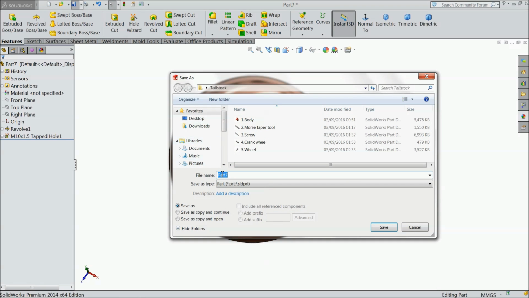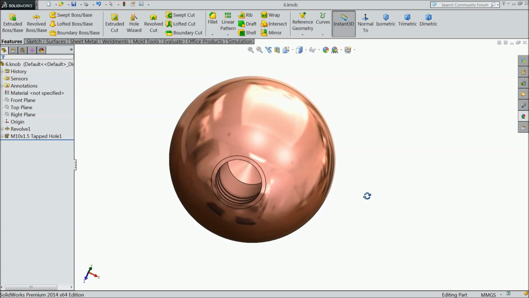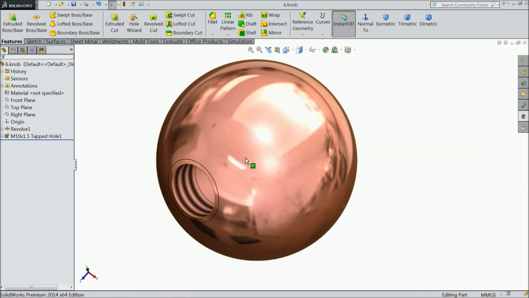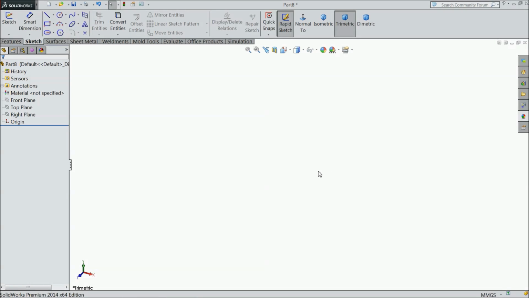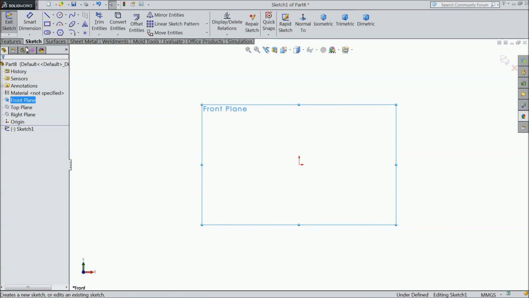Now save as part number 6, knob. Let's go for next. Now the next part is knob handle. Handle for tailstock. Choose front plane.